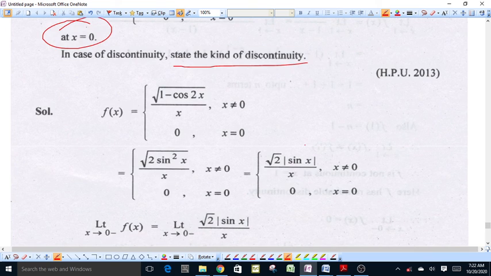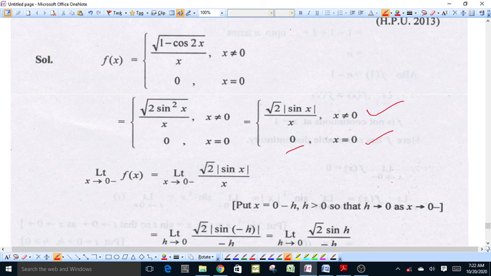By using trigonometry, this f(x) equal to square root of (1 minus cos 2x) upon x can be written as, since 1 minus cos 2x is equal to 2 sin square x, this will be equal to square root of 2 into modulus of sin x upon x when x is not equal to 0, and the function is equal to 0 when x equal to 0. Now, because the function involves modulus of sin x, we will check the left limit and right limit of the function, whether these exist or not.